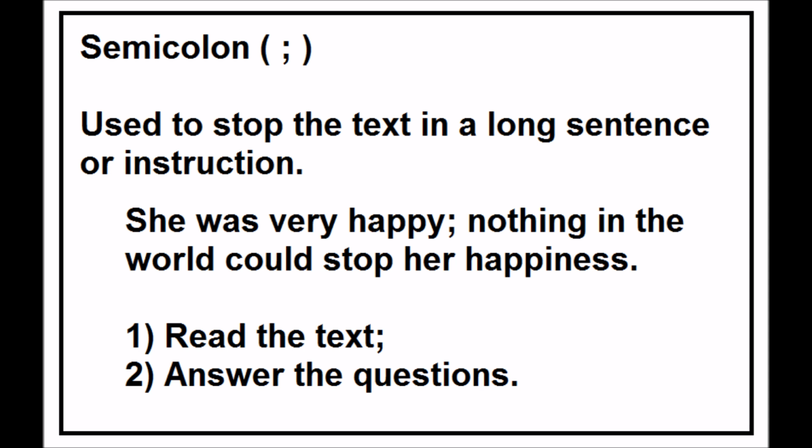I think the second example here, see I have number 1 and 2, these are instructions for something. And probably you're going to see that when I write the instructions on Google Classroom, I use this. So first, read the text, semicolon, and I use a semicolon because this is not the last thing, okay? The second thing is the last. Answer the questions, period. Because here I am showing that I don't have any other instruction after. All the instructions I have are already here. This is so beautiful, right?